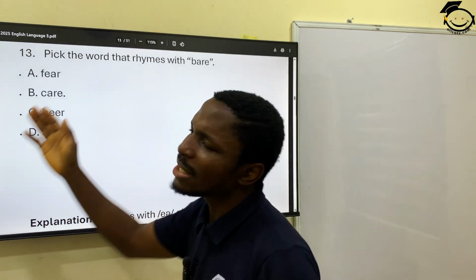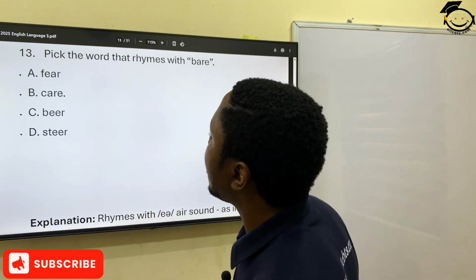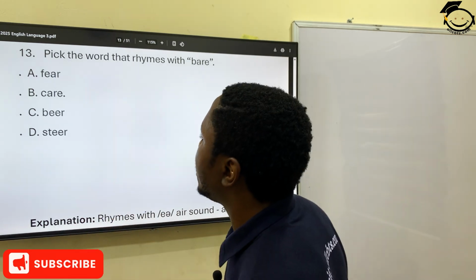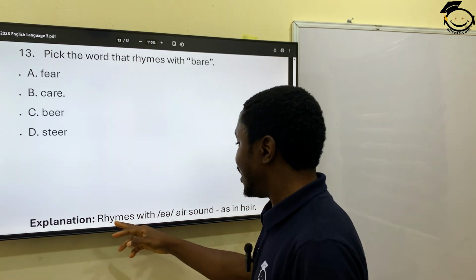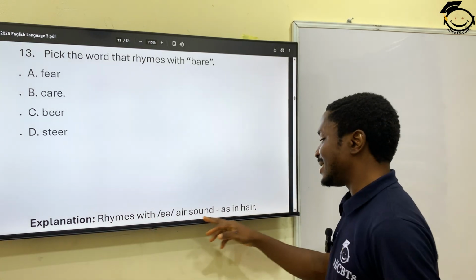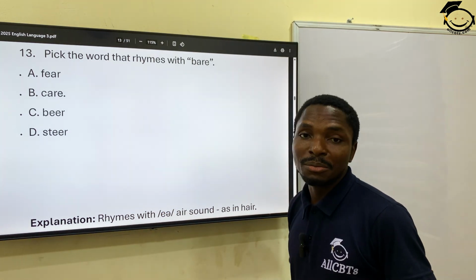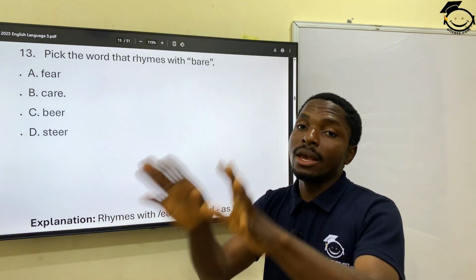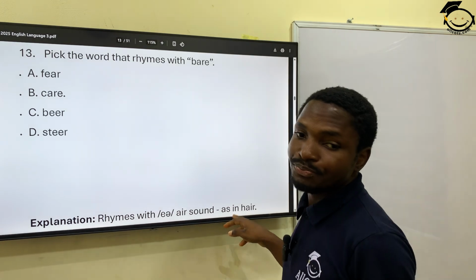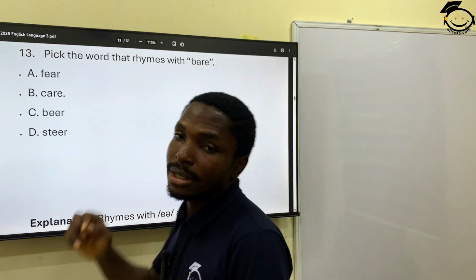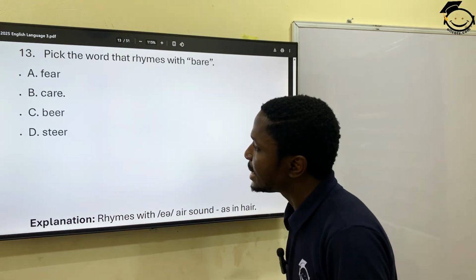So care works better with bear, the same sound group. Then we have stare. So it rhymes with the air sound. People call this sound the air sound, because it's just like a flush of air coming out of your mouth. So hair is the correct option for question 13.